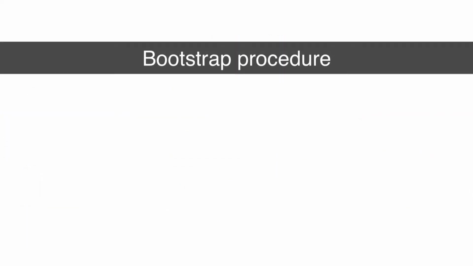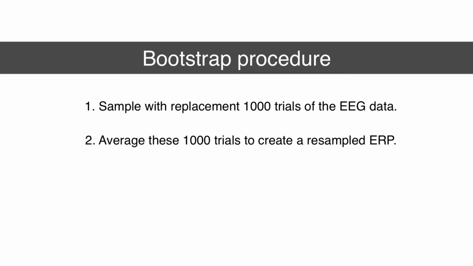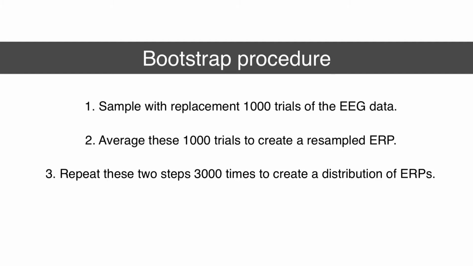The prescription to implement the bootstrapping procedure consists of 4 steps. Step 1, we'll sample with replacement 1,000 trials of the EEG data from condition A. Step 2, average these 1,000 trials to create a resampled ERP. Step 3, repeat these 2 steps 3,000 times to generate a distribution of ERPs.